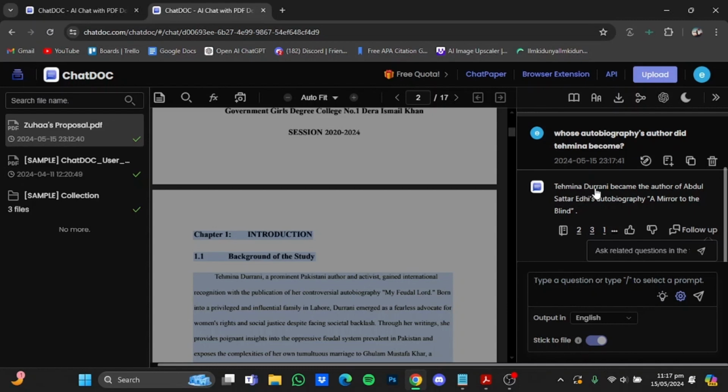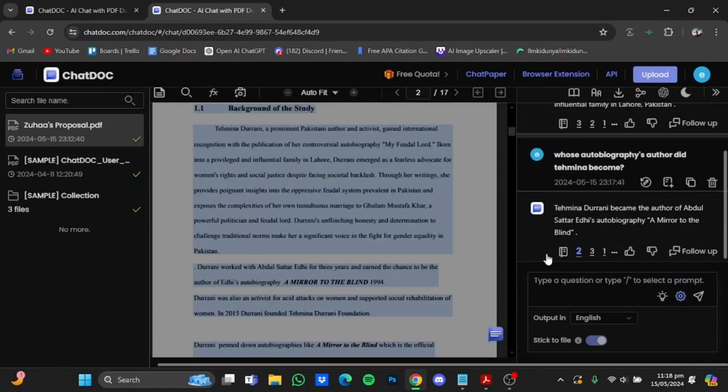Tahmina Durrani became the author of Abdul Sattar Edhi's autobiography, A Mirror to the Blind. Now if you click on these buttons right here, it will give you the part of the file from where it took the answer from. For example, if I click on 2, it will bring me to this page right here. Durrani worked with Abdul Sattar Edhi for 3 years and earned the chance to be the author of Edhi's autobiography, A Mirror to the Blind. So it took the information from here and gave me the answer.